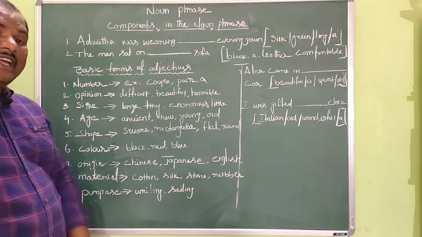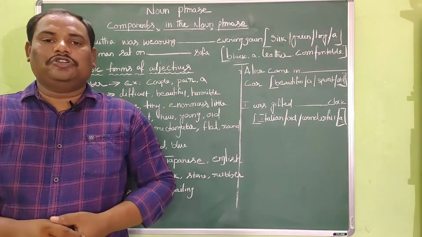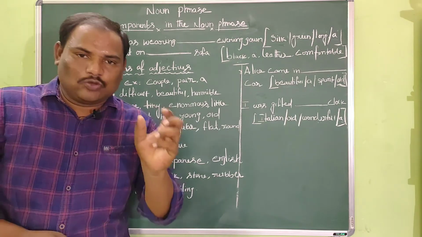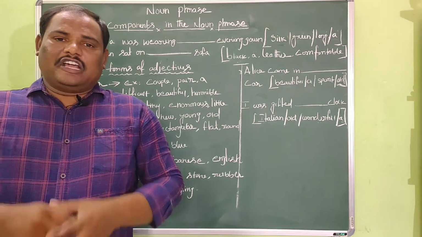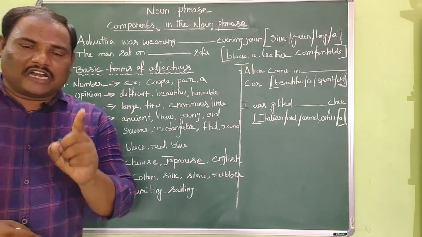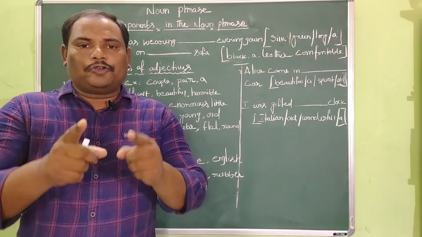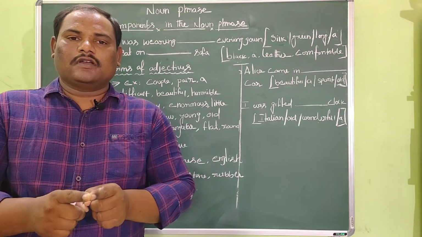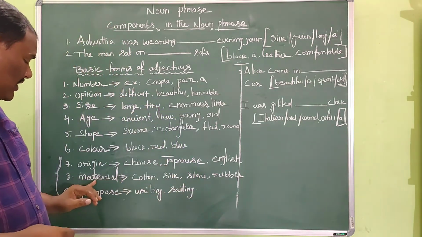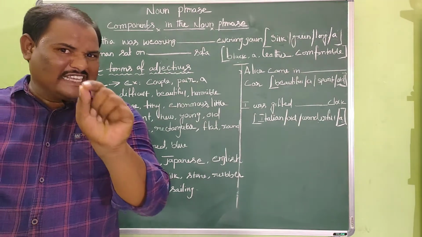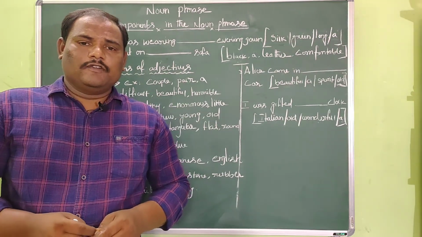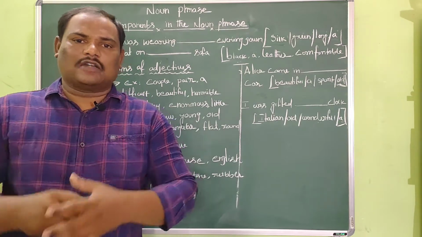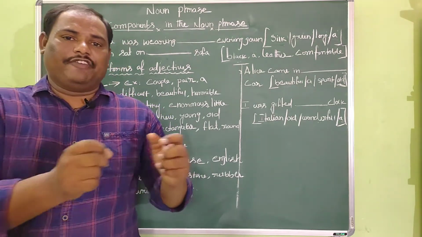Next one, material. Material adjective describes with what something is made. Dear friends, when it comes to material adjective, you are supposed to remember the question, with what something is made. For example, I have a cot in my house, and the cot is made with wood.